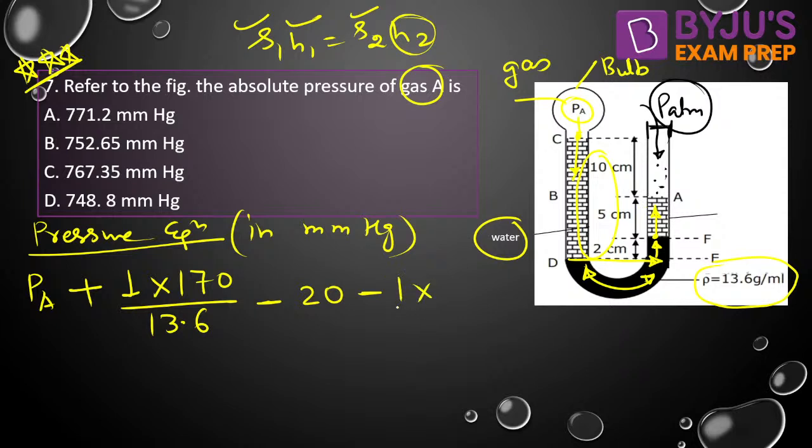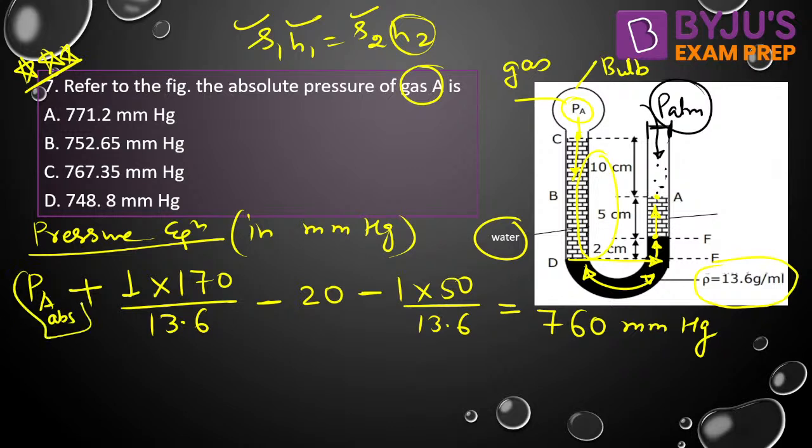So specific gravity of water is 1 into 50 mm divided by 13.6. And we are at point A, where the pressure is PATM, and PATM is 760 millimeter of mercury. Each and every term should have the same unit, then only they can be added or subtracted. That is how we get the absolute value of pressure PA. Do the calculation and let me know the answer.